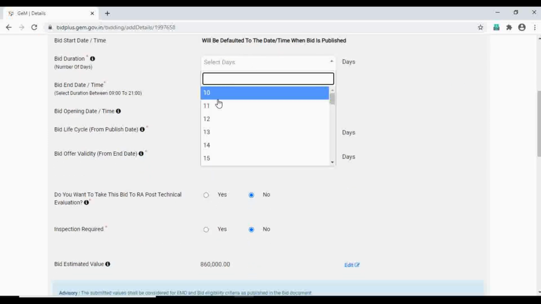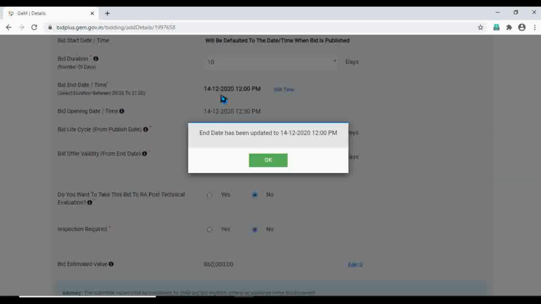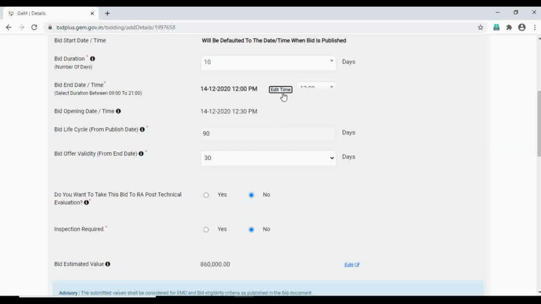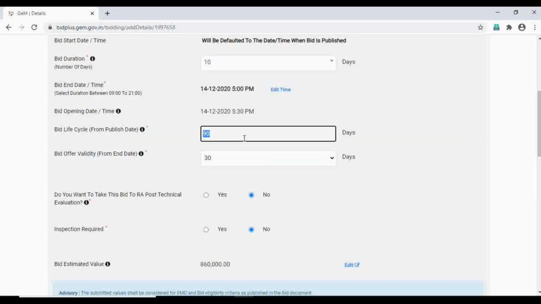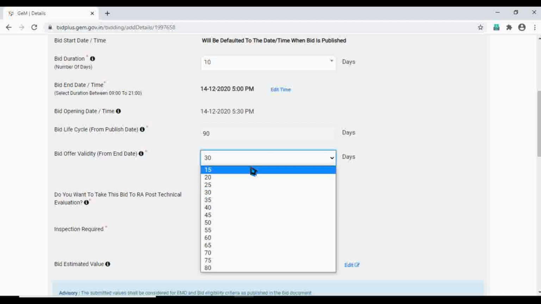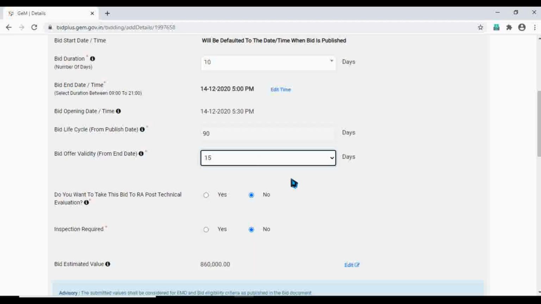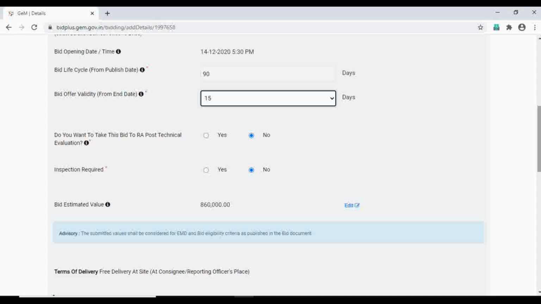Now bid duration is 10 days. Earlier it used to be 7, but now they have fixed it to 10. The minimum days are 10 itself. You need to give the bid end date and time. The date is going to calculate automatically. Bid cycle life, they have froze it to 90 days. Bid validity, you can reduce it to 15 days just to have a shorter duration.